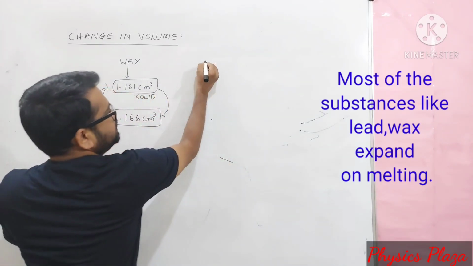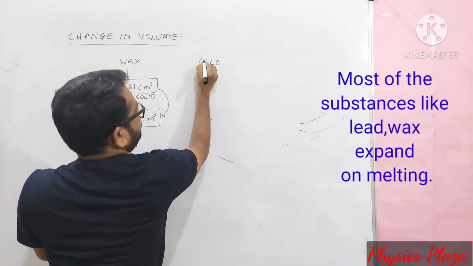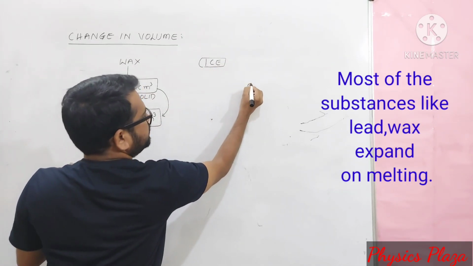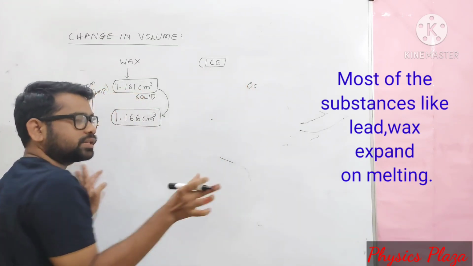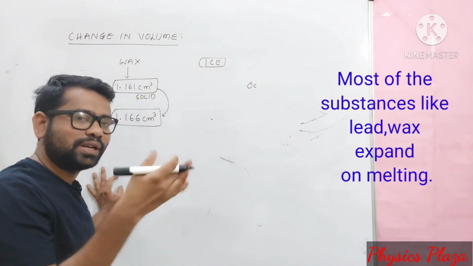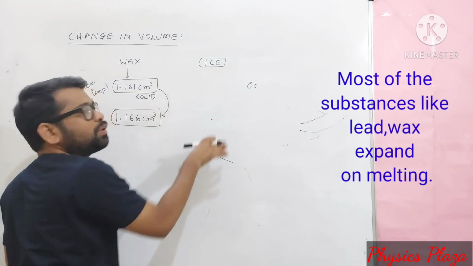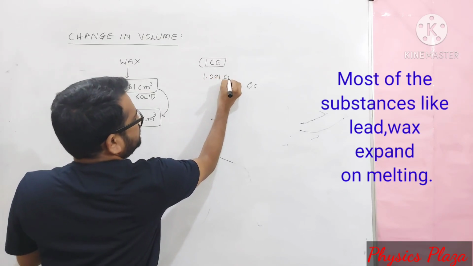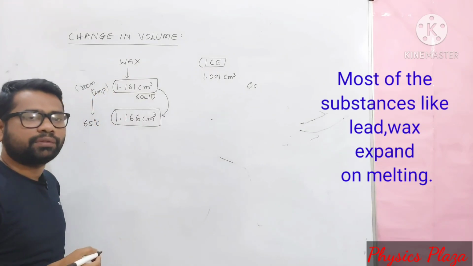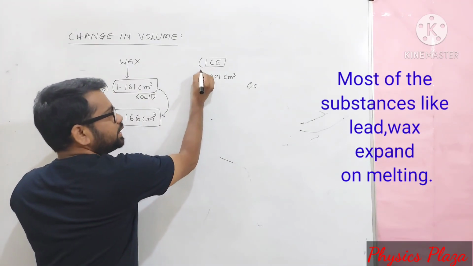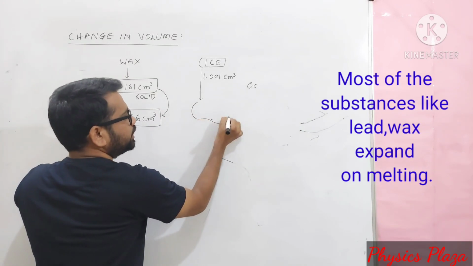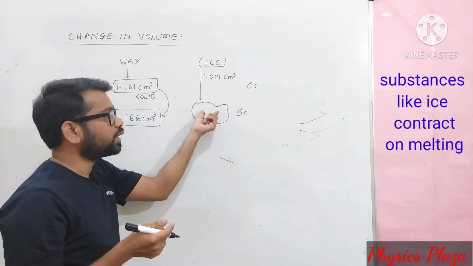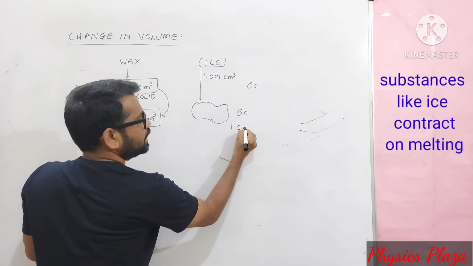On the other hand, let us see the case of ice. Children, at 0 degree Celsius, ice can exist in the solid state, no doubt about it. The volume of the ice at 0 degree Celsius is around 1.091 centimeter cube. When we start heating it, ice gets converted into water at 0 degree Celsius, and the volume of the water at 0 degree Celsius will be 1 centimeter cube.